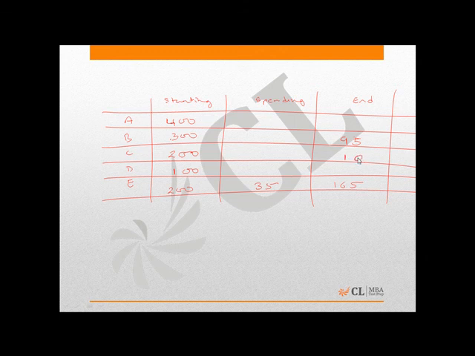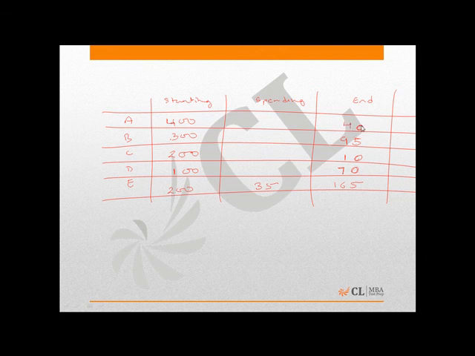Now, the last point says that D was left with more money than what A was left with. The only two amounts left are rupees 70 and rupees 40. That means D must be left with rupees 70 and A must be left with rupees 40.